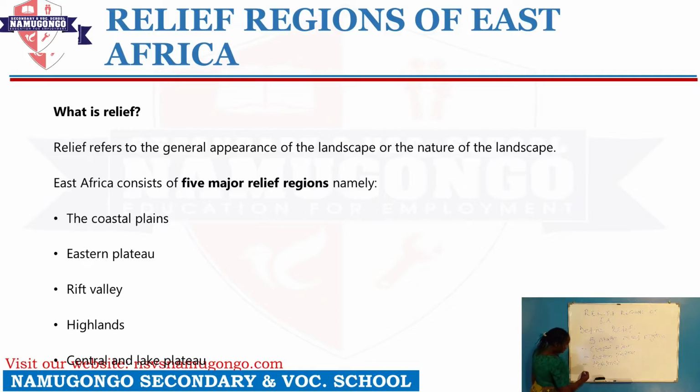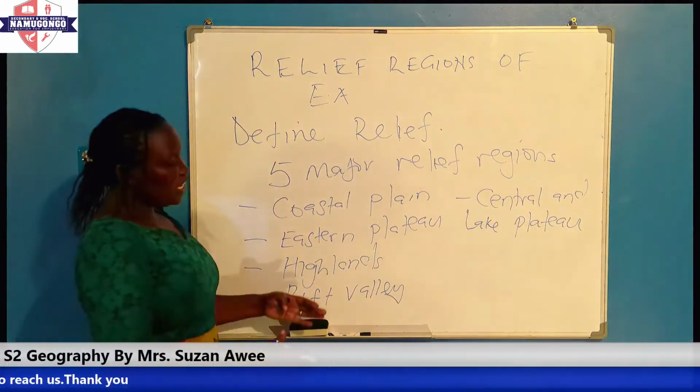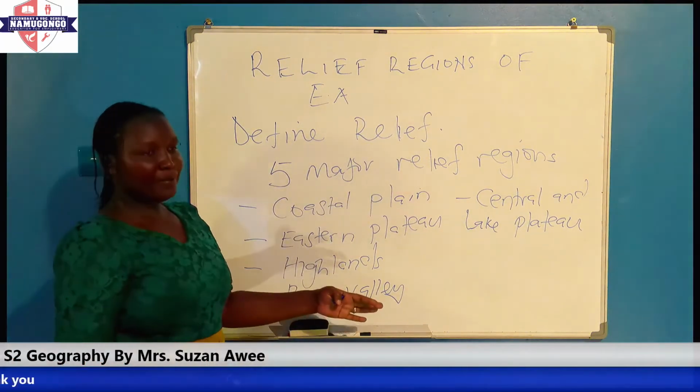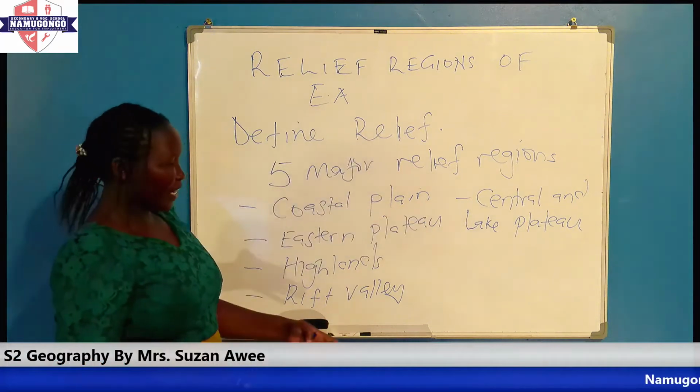And then 4, we have what we call the Rift Valley. And then 5, we have what we call Central and the Lake Plateau. So these are the 5 relief regions that we find in East Africa.